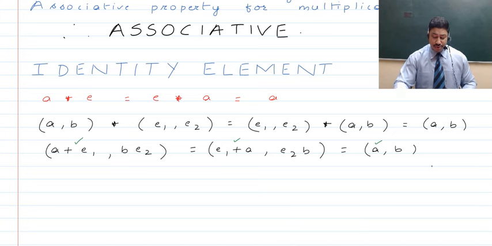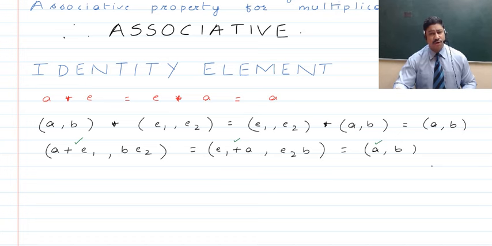And as you know, by the addition of natural numbers, or for that matter the addition of numbers, we know that 0 is such a number which, when it is added to a number, gives you the same number, whether you add it from the right hand side or from the left hand side.